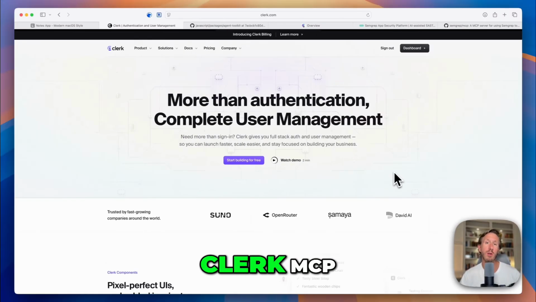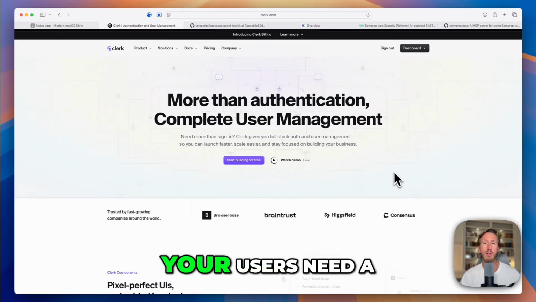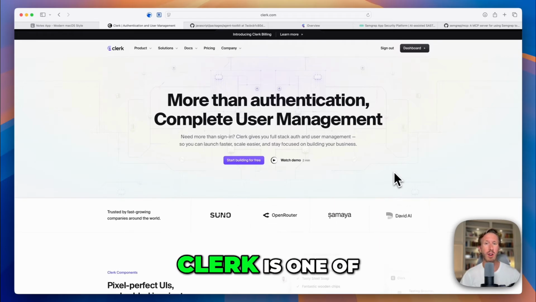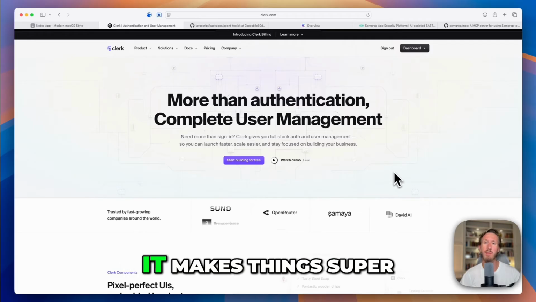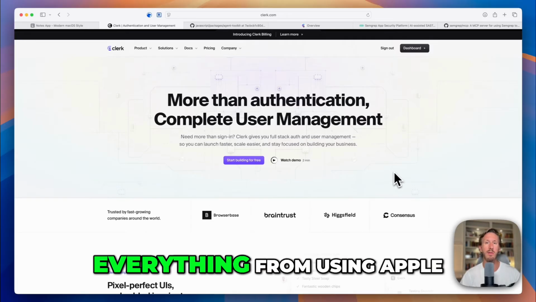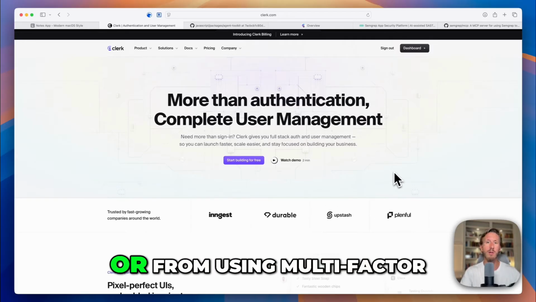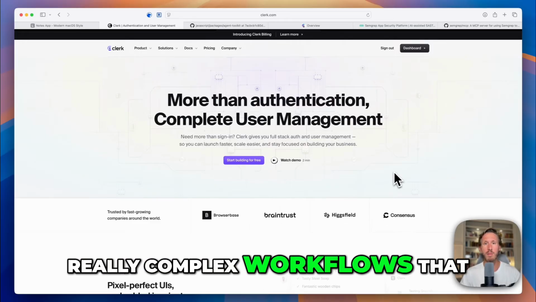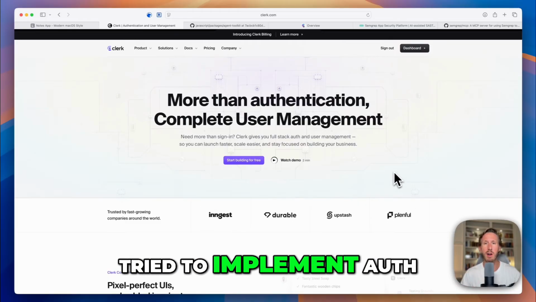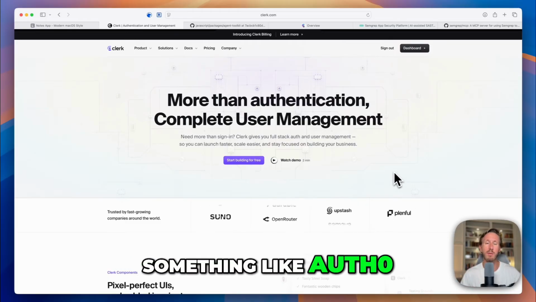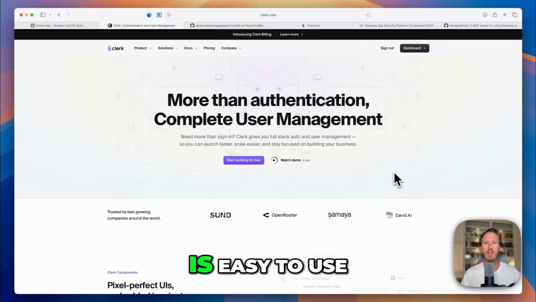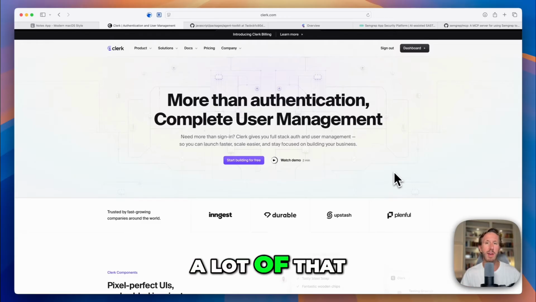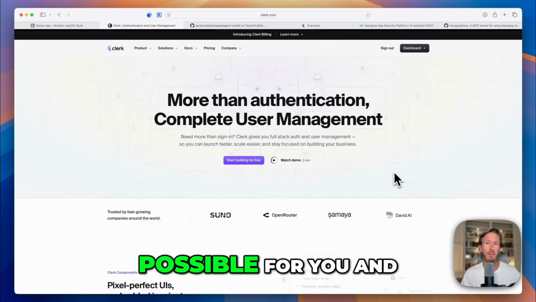And next up on the list is the Clerk MCP. Now, if you're building an app, your users need a way to log in. That's why user authentication is critical to building an app. Clerk is one of the best platforms I've ever seen for doing this. It makes things super simple to set up. Everything from using Apple or Google to sign in, or from using multi-factor authentication. It kind of streamlines a lot of these really complex workflows that you might be familiar with if you've ever tried to implement auth from scratch or using something like Auth0. Clerk is really easy. But even though Clerk is easy to use, there's still a lot of steps in the setup process, and the MCP helps to automate a lot of that and make the setup process as seamless as possible for you and your app.